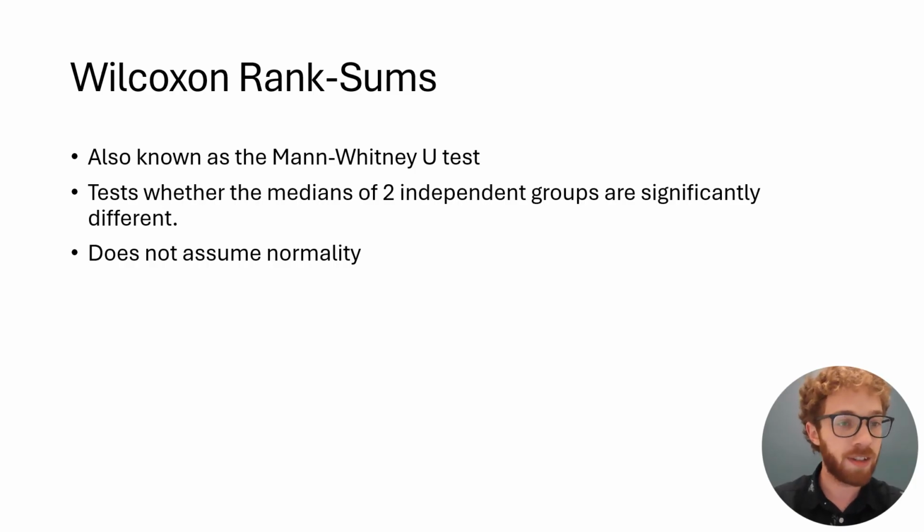The rank sums test, also known as the Mann-Whitney U-test, tests whether the medians of two independent groups are significantly different. What's so useful about it is it doesn't assume normality. So we can use it to see if one distribution is typically greater or less than another one, which is perfect for our hypotheses here.